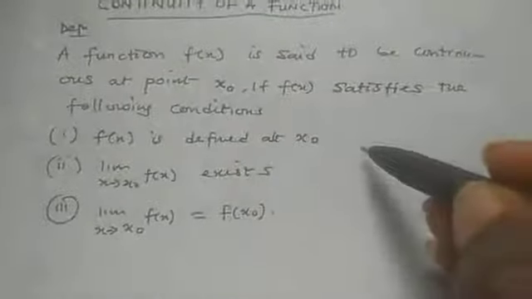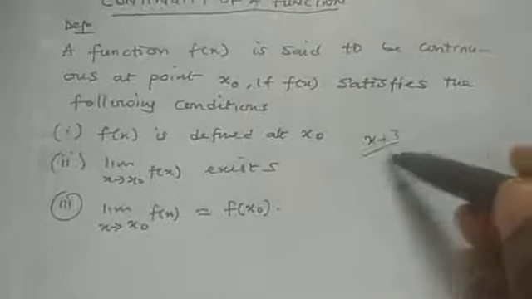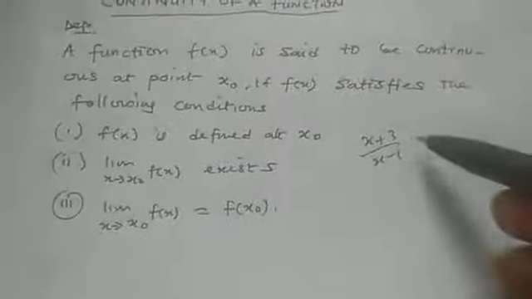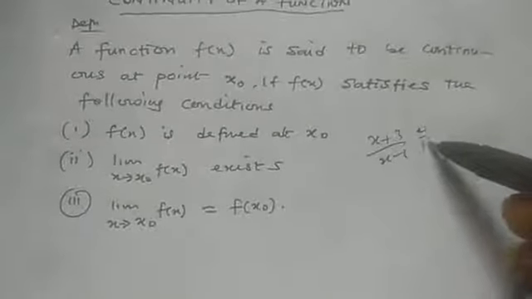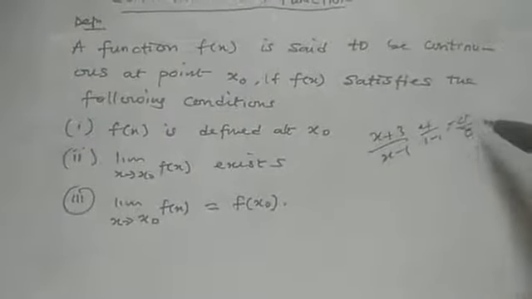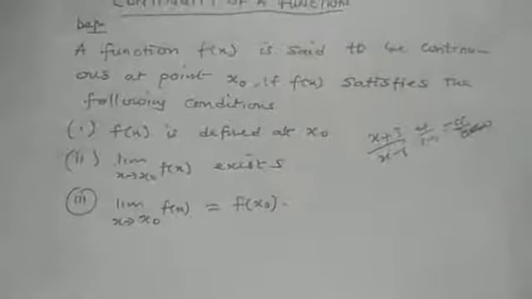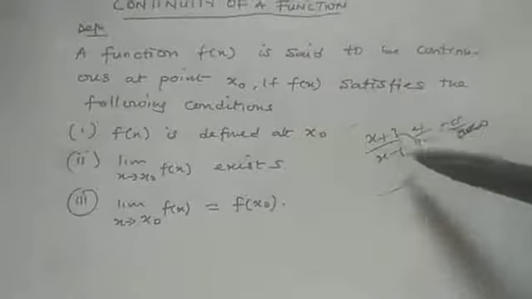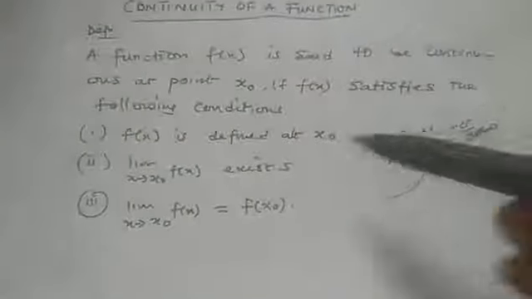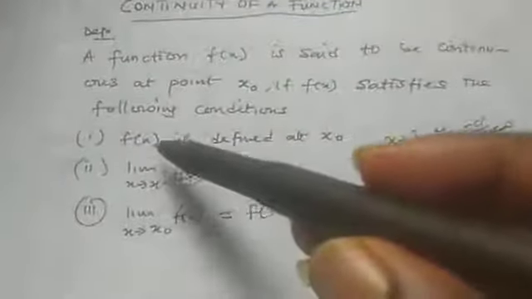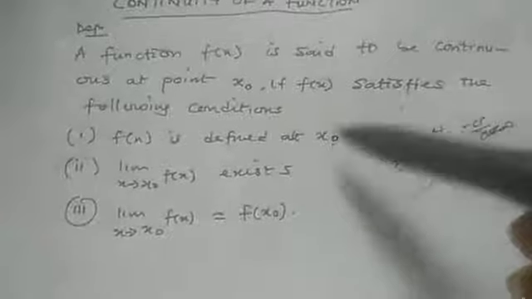So for instance, if you consider this one, (s plus 3) over (s minus 1). If you put s equal to 1 here, you will see that you have 4 over 1 minus 1. This is 4 over 0, and 4 over 0 is infinity. So in this case, we see that f of s is not defined at s equal to 1. So that is why we are saying that f of s is defined at s naught.